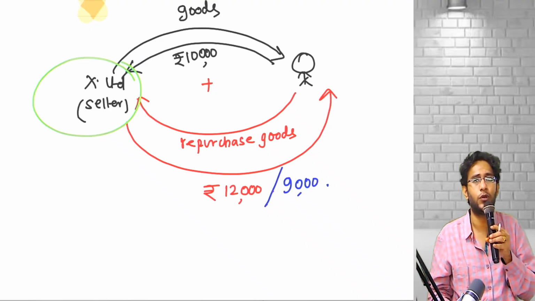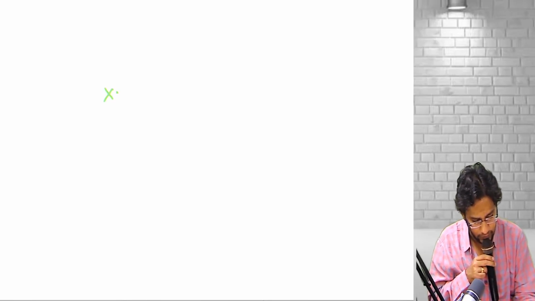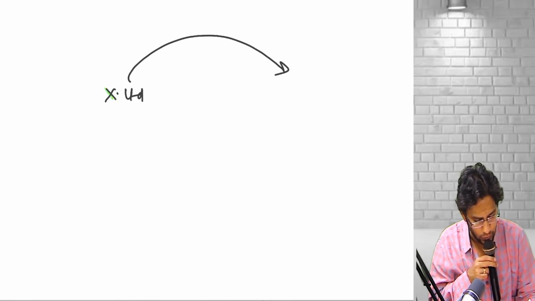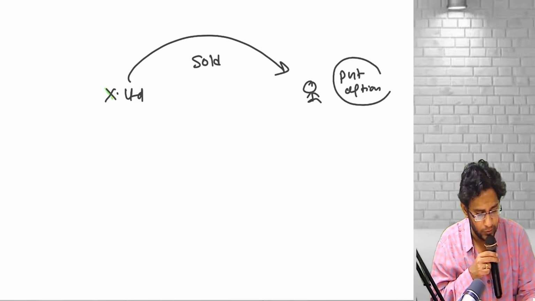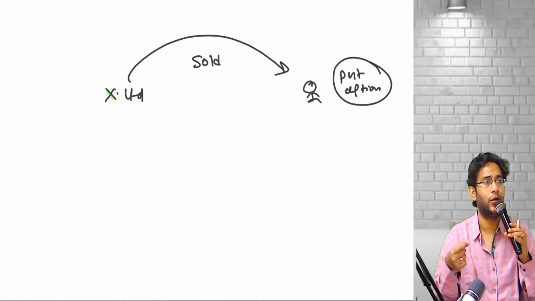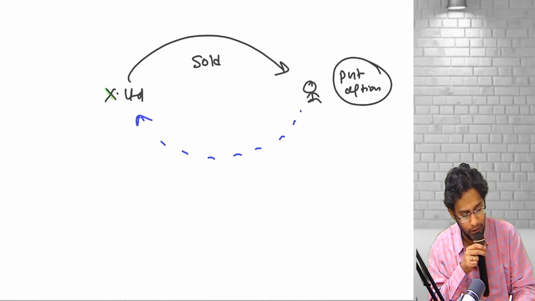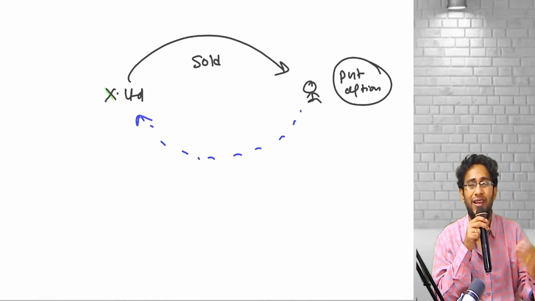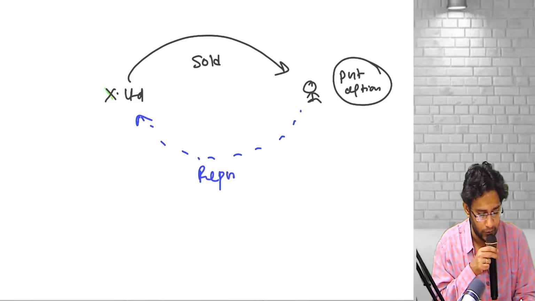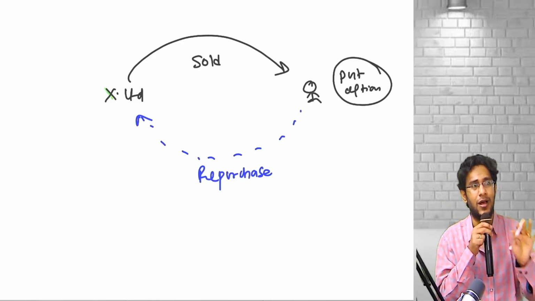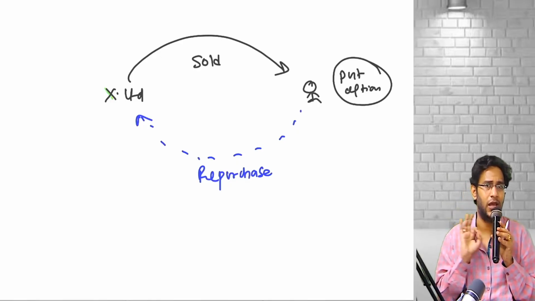Sir, call option, put option, what will you do? Simple. X Limited sold goods to the buyer, and I gave the buyer a put option. What is the meaning of put option? Buyer has a right to sell. In case he exercises this option, what will happen? The goods will again come back to us. If he sells, we have to repurchase. Here also the answer is the same.